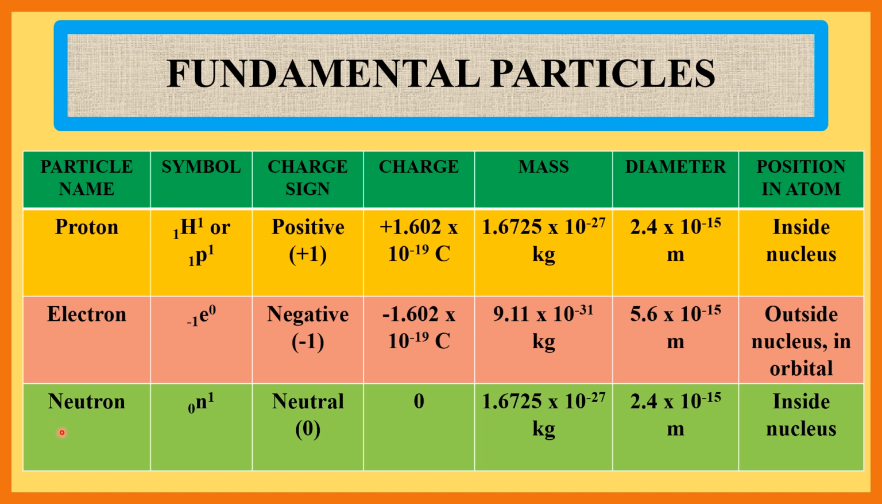Now neutron. Symbol of neutron 0N1. Charge sign neutral. Charge 0. Mass of neutron, 1.6725 into 10 to the power minus 27 kg. Diameter of neutron, 2.4 into 10 to the power minus 15 meter. Position in atom: inside the nucleus.